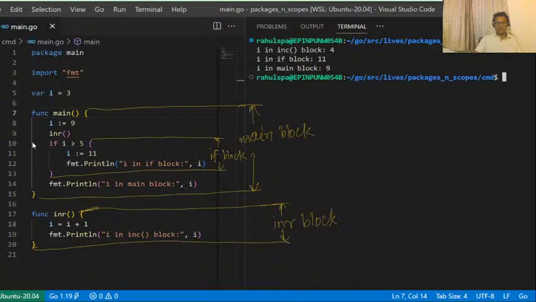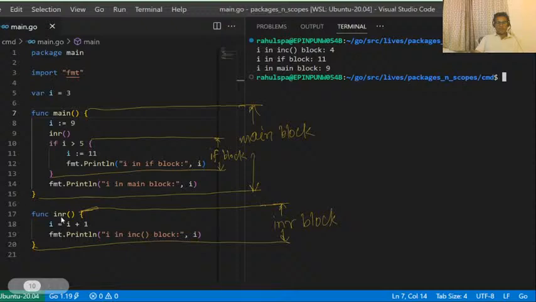If you observe again, at line number 10, there is one more block being created inside your program. This is the if block. The if block starts at line number 10 and ends at line number 13. That's why the I at line number 11 belongs to the if block. Even though it's not a part of the main block, it's a part of the if block. The variable you declare inside a block has a scope within that block only. What does that mean? This I has a life inside this if block only. This I has a life inside the entire main block.